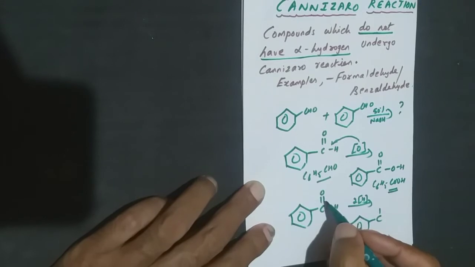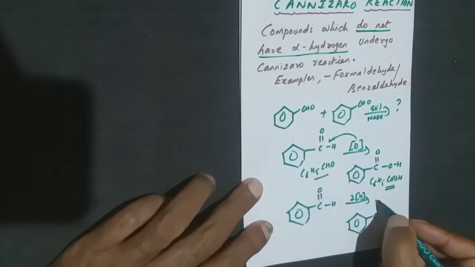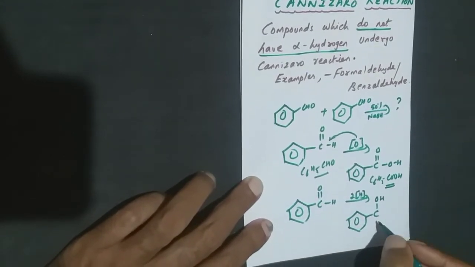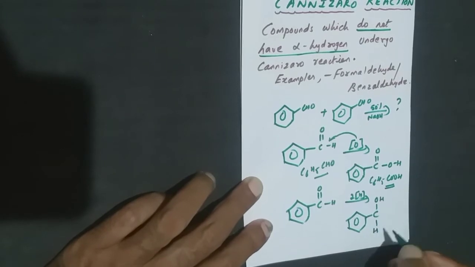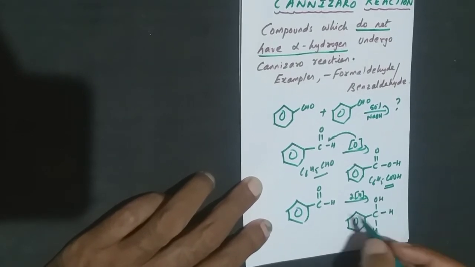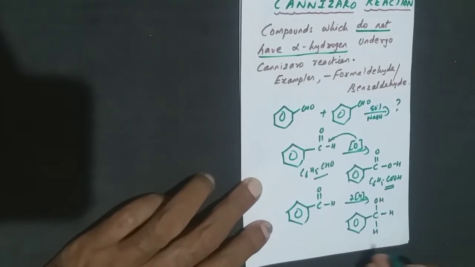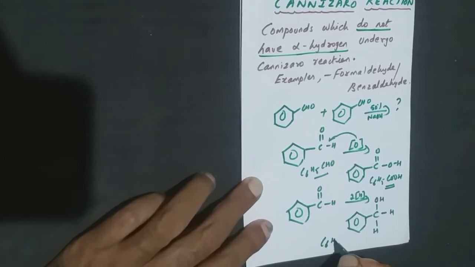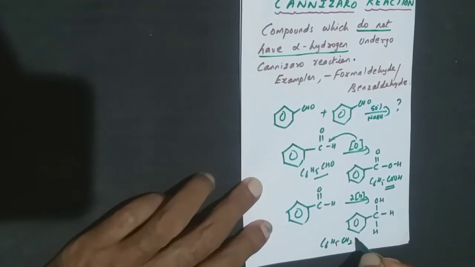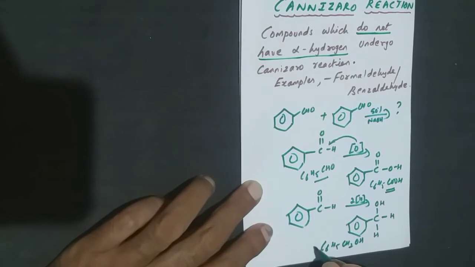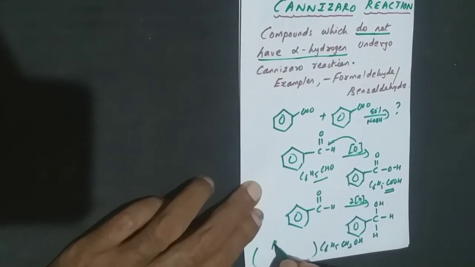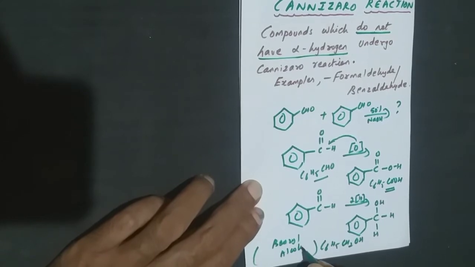The moment I add the hydrogen, the double bond will be converted to a single bond. So OH will be there, here it will be an H and here it will be an H. Carbon valency once again 1, 2, 3, 4. So this will be C6H5CH2OH. This compound we call benzyl alcohol.